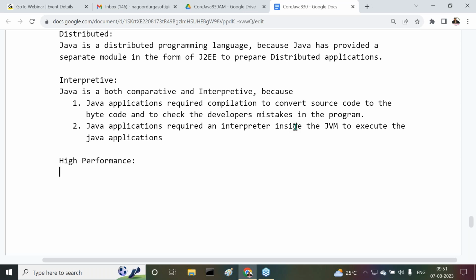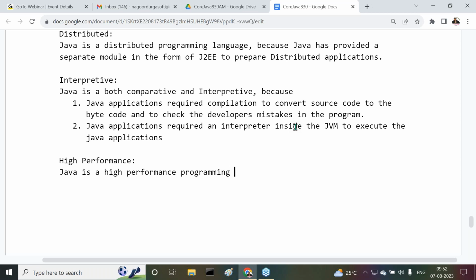Because of this type of features only, we can conclude that Java is what? A high performance programming language. No specific reason for it. Because of these rich set of features only, Java is a high performance programming language.